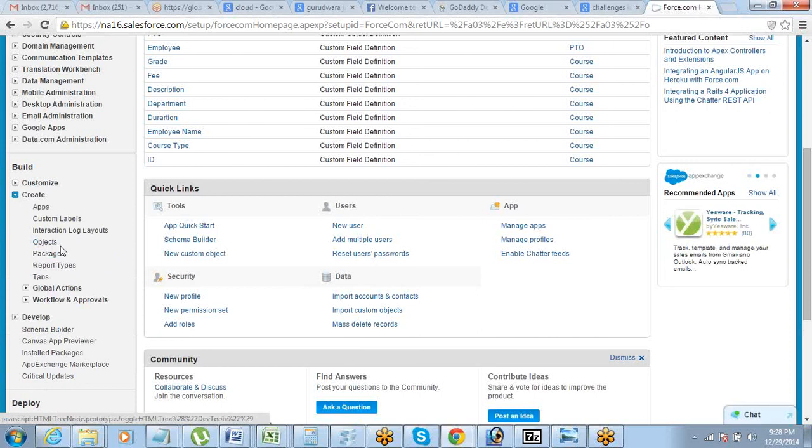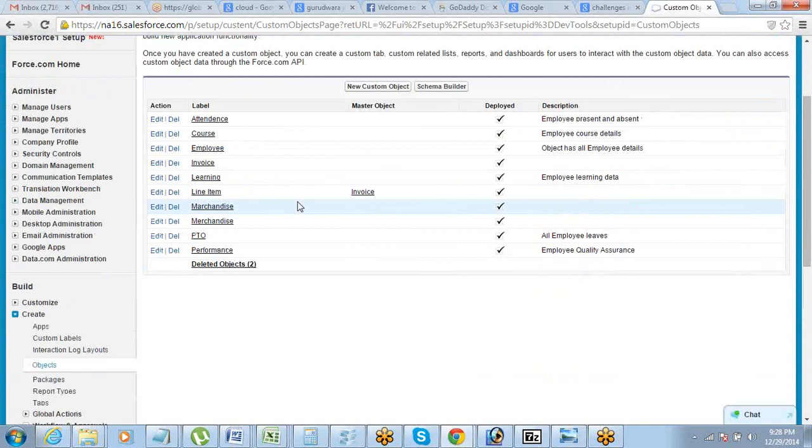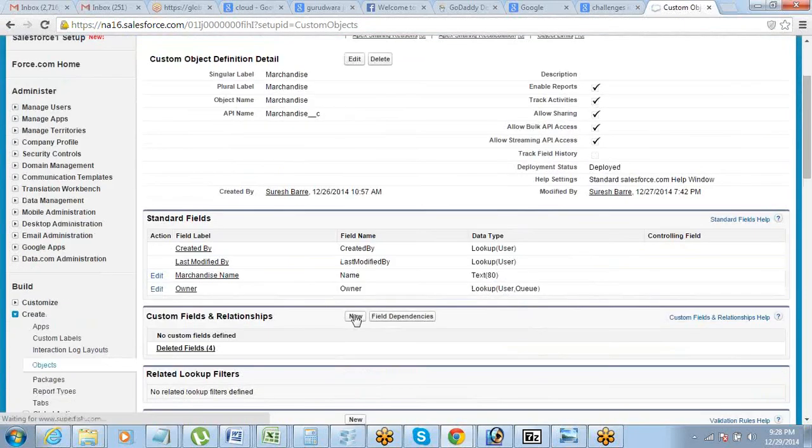So you're talking about creating a field. A field should be created under an object. So go to objects. Now which object are we talking about? I'm talking about merchandise, price and quantity. So just go to the merchandise object and create a field here. New field, price, new field, quantity.